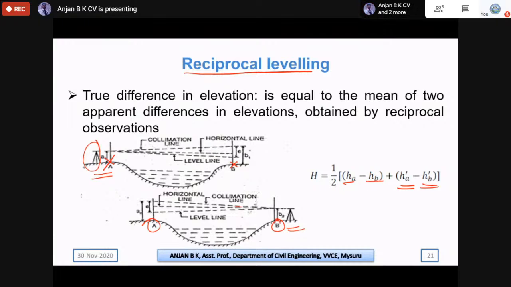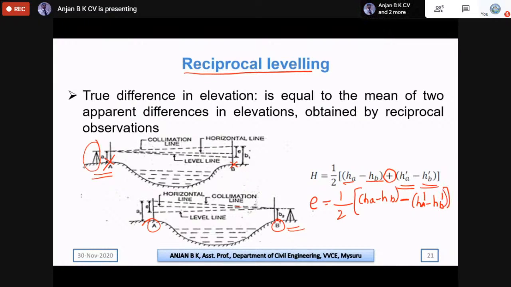There may also be a question: what is the error in collimation? The error in collimation is represented with E. We use the same equation, HA minus HB, but instead of adding both, we deduct: we put negative HA dash and HB dash.